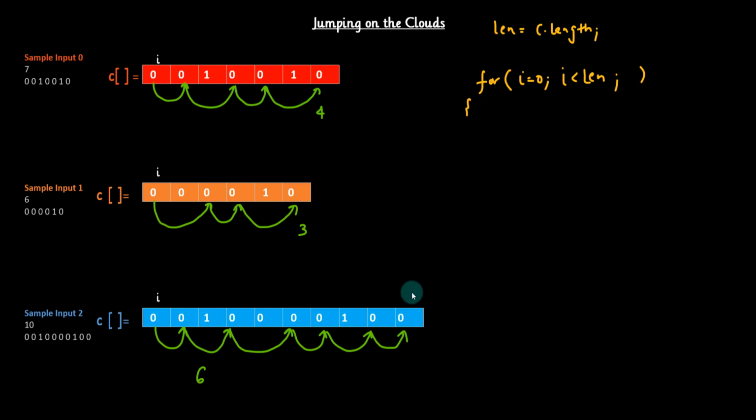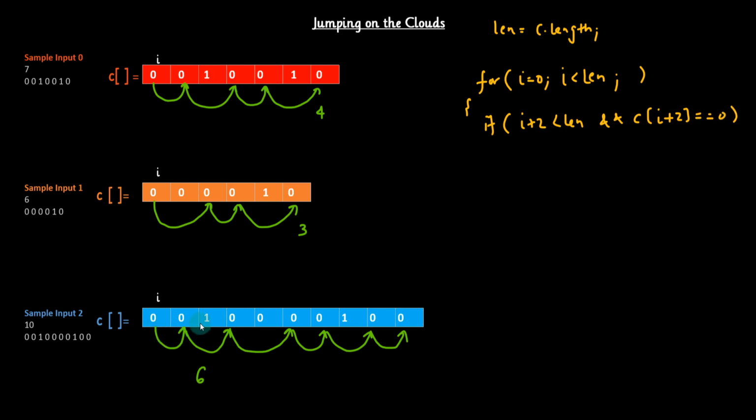Now, as I said, we always have to look for the 2 steps, but before that we have to check whether the 2 steps ahead position is valid or not. So for that we have to put one condition here. If I plus 2 is less than len, so this is I plus 2, guys, should be less than len, and C of I plus 2 equals 0. Because if C of I plus 2 is not equal to 0, we are not going to jump. If it is 0, then only we will jump.